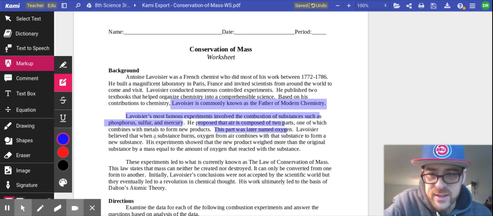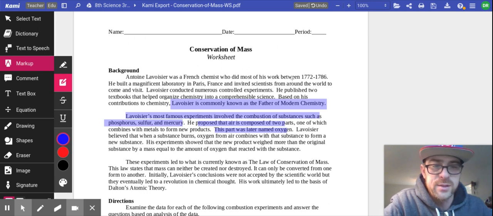Lavoisier believed that when a substance burns, oxygen from air combines with that substance to form a new substance. His experiment showed that the new product weighed more than the original substance by a mass equal to the amount of oxygen that reacted with the substance. That's a lot of information. Just keep reading. It'll make a little bit more sense here in just a second.